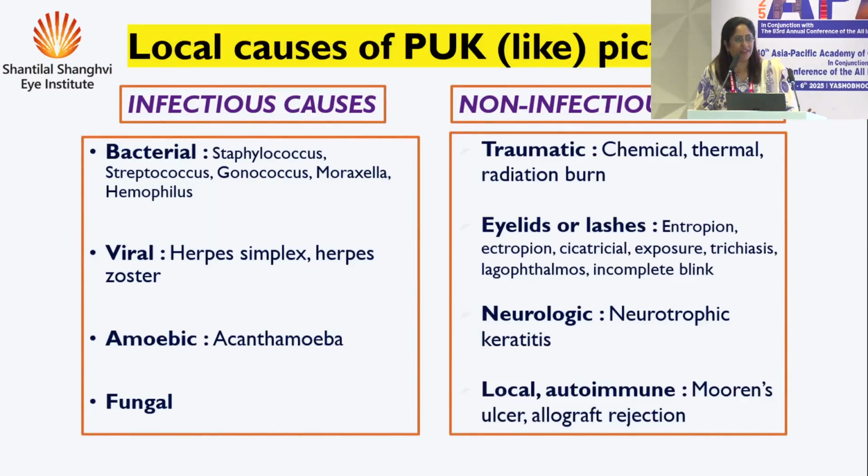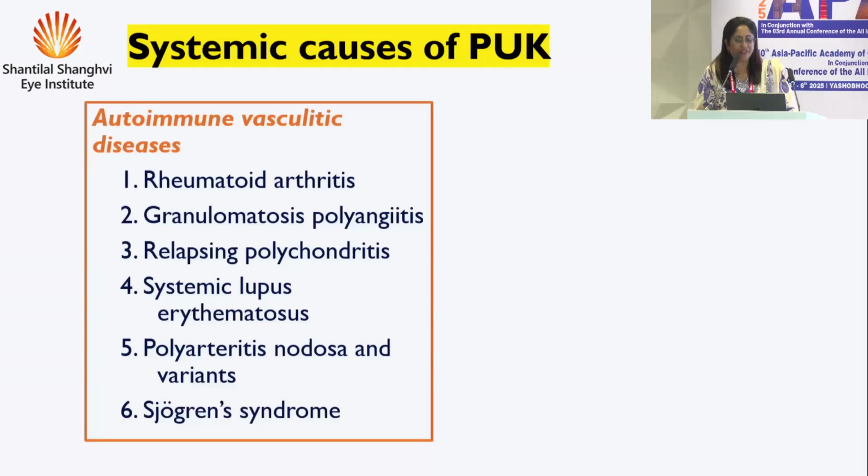In viral, there are two mechanisms. One is the neurotrophic part and the second is an acute infection.